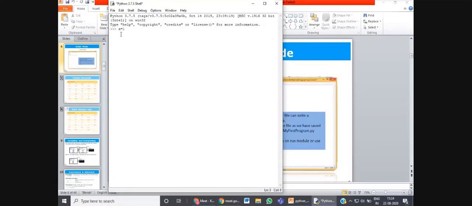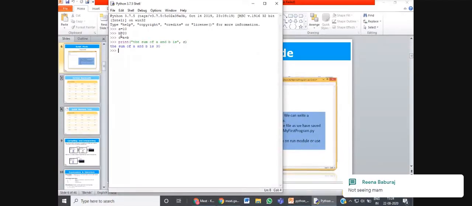Suppose I'm writing a is equal to 10. This is a single command. b is equal to 20. Another command. c is equal to a plus b. So these are three different single commands, and this is the fourth one where I am going to print the value of c. The sum of a and b is c.